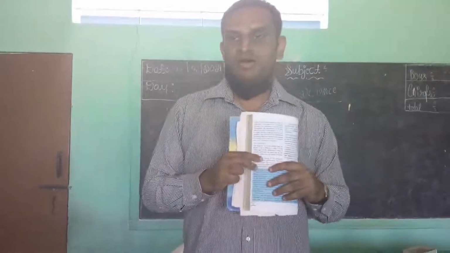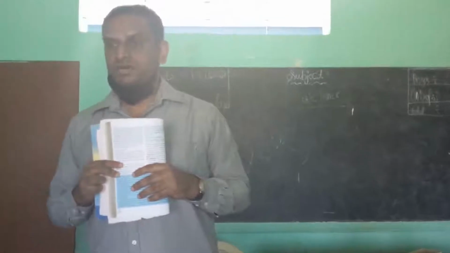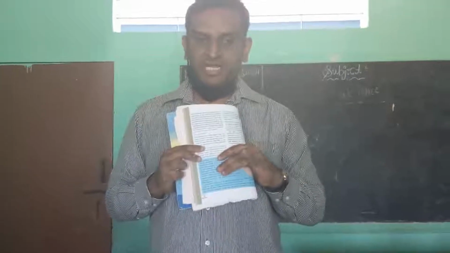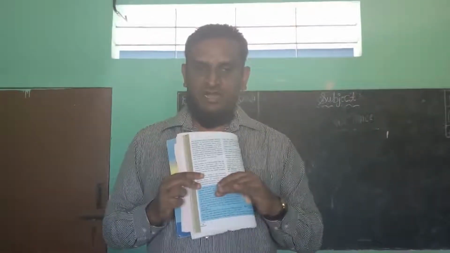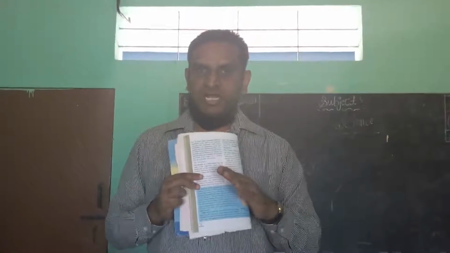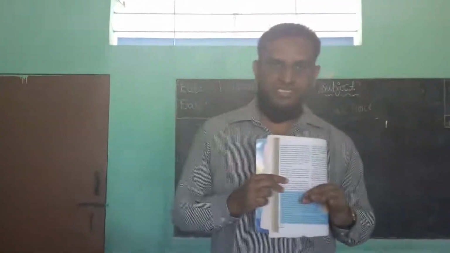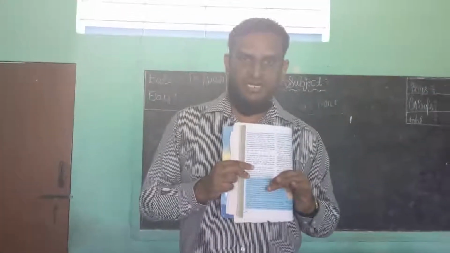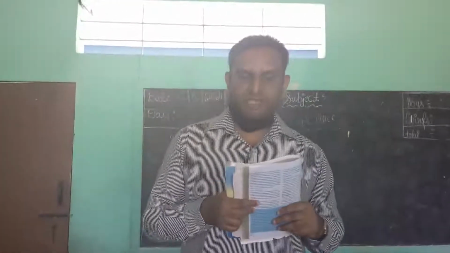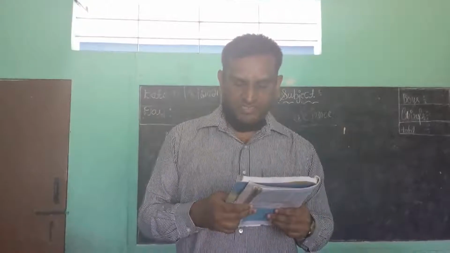So, the nutrition in man includes 5 stages: ingestion, digestion, absorption, assimilation and egestion. Once again I will tell you, it includes 5 stages: ingestion, digestion, absorption, assimilation and egestion. These are the 5 steps of nutrition in animals.